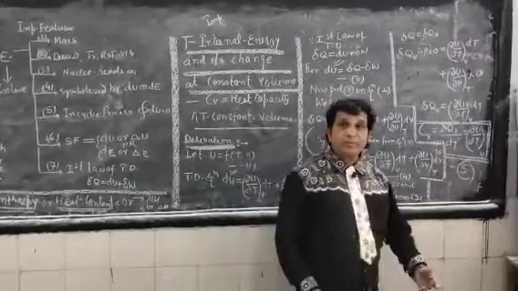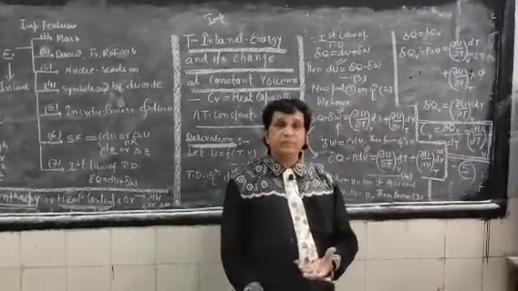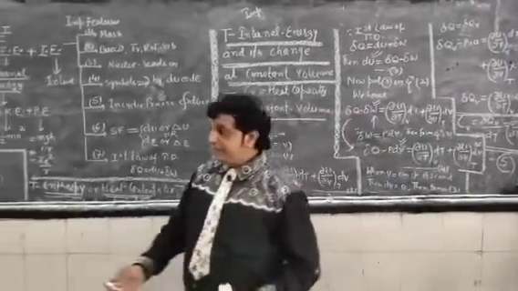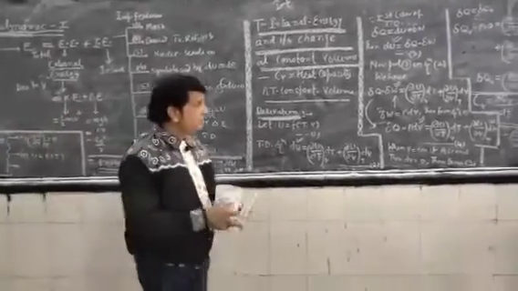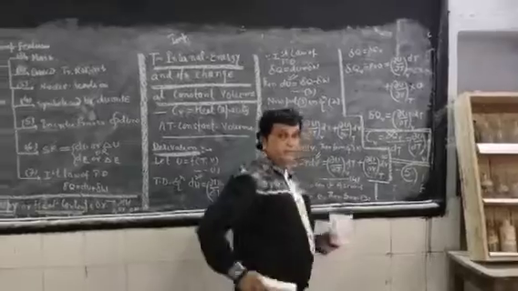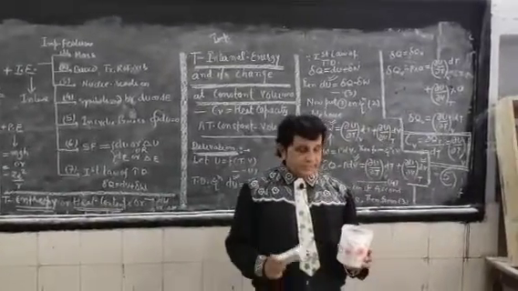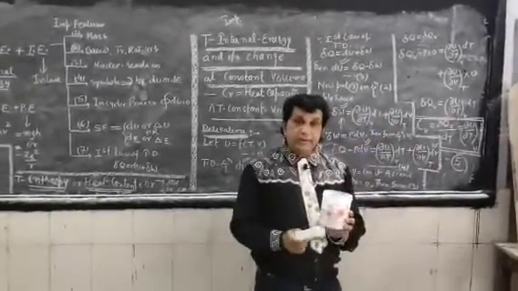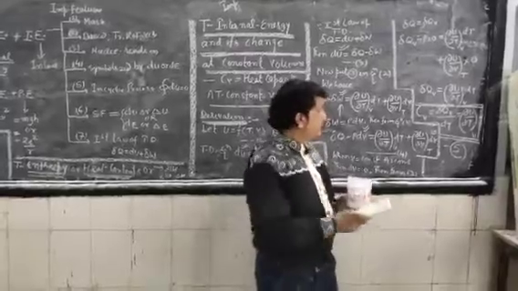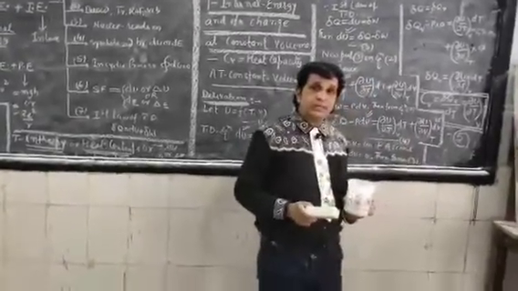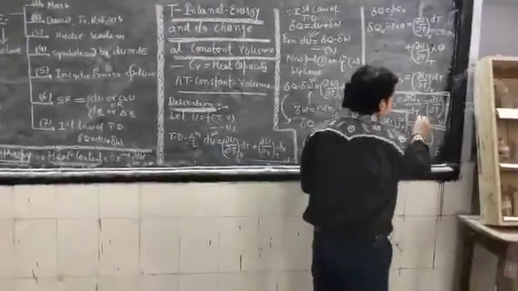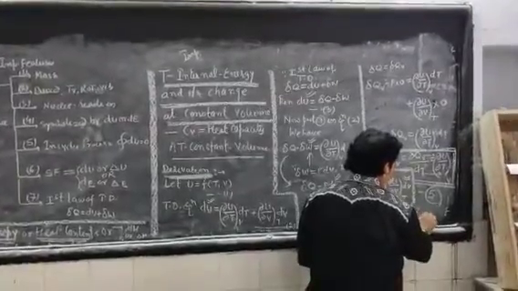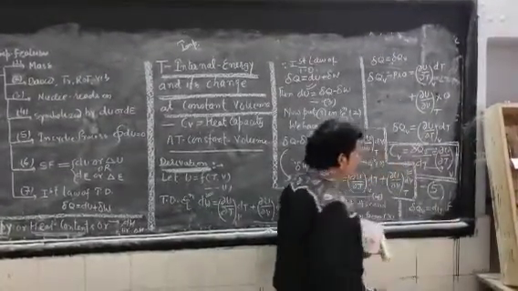An amazing quantity we have here, a very specific physical quantity. In order to define a system, we are now going to define C_V. How will you define C_V? To increase the temperature by dT, the heat absorbed by the system, delta Q_V, is equal to dU, and this is known as heat capacity at constant volume. Once again, dT is similar to delta T, and delta Q_V is equal to dU here.